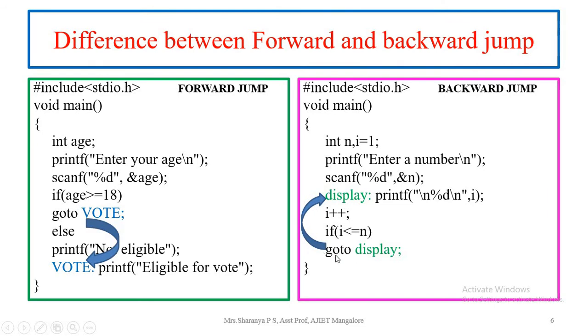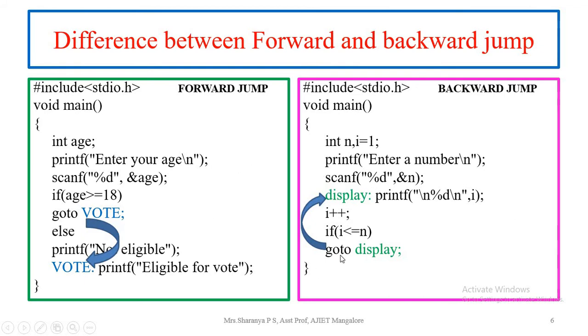Once again the control will move to the display label it found, so it moves back to this display statement. That is, in the backward manner this set of code keeps executing and it checks the condition: 2 is less than or equal to any given number, say for example 3. Yes, the condition is true, then it displays the value 2. Next i is incremented, it becomes 3, the condition is true and it displays the value 3.